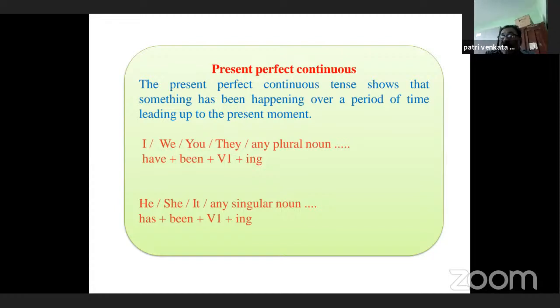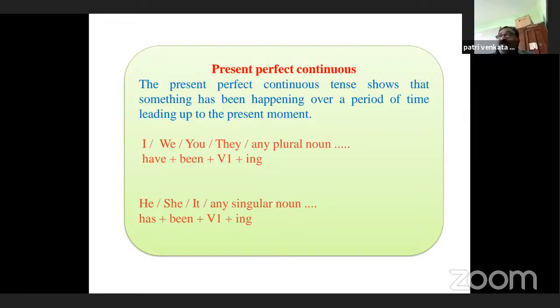So there are 4 kinds: present indefinite, present continuous, present perfect, and present perfect continuous. Let us take one sentence, that is Mohan make. Mohan is the subject, make is the verb, a kite is an object.